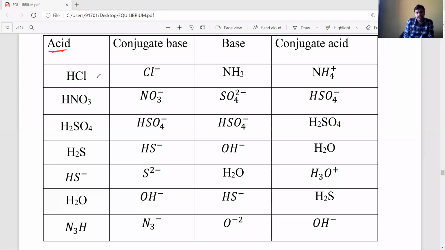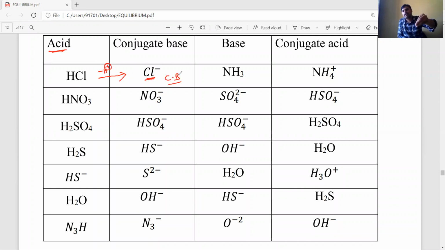See, HCl, this is an acid. You have to write the corresponding conjugate base, which means you have to remove one proton, that is, remove H plus. If you remove that H plus from the acid, we get Cl minus, the conjugate base.